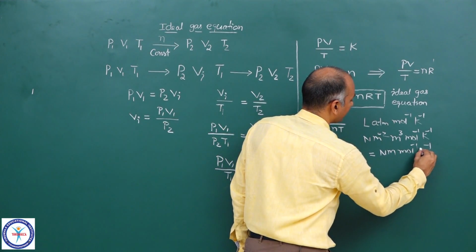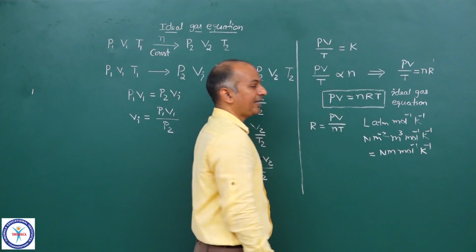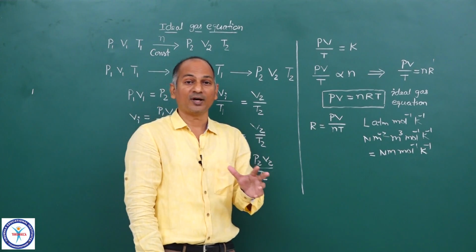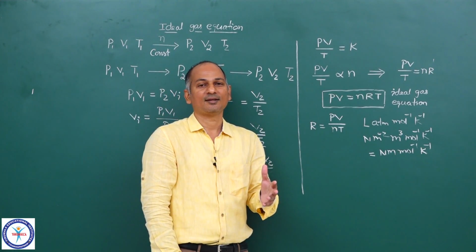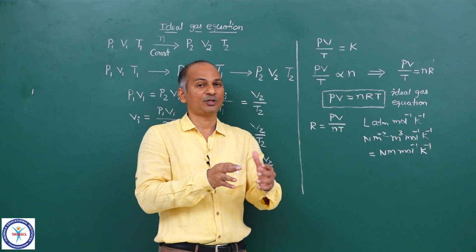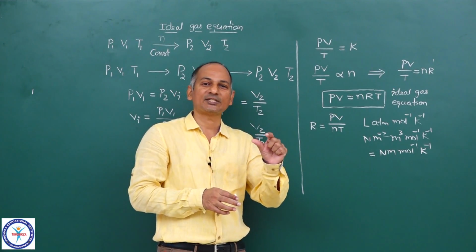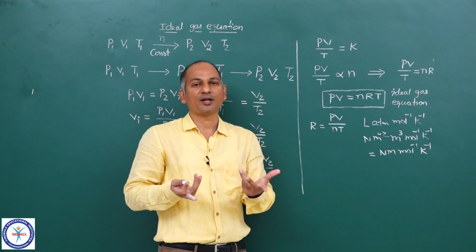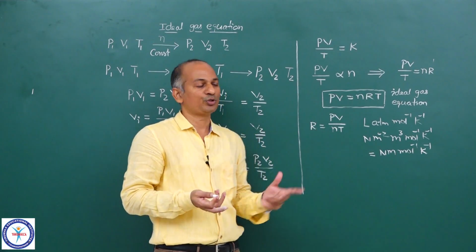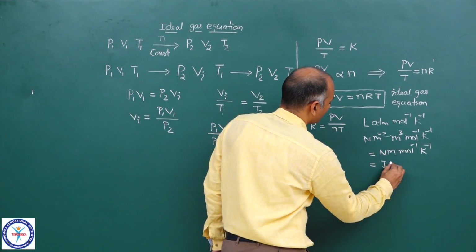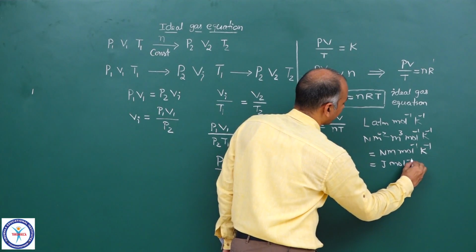And can I write down this Newton meter? Can I replace that Newton meter with joule, which is the unit of work, energy? So Newton meter, force into distance. The unit of force is Newton, the unit of distance in SI system is meter. So Newton meter, that is work, and the unit of work is joule. So Newton into meter can be replaced with joule. So joule per mole per Kelvin.